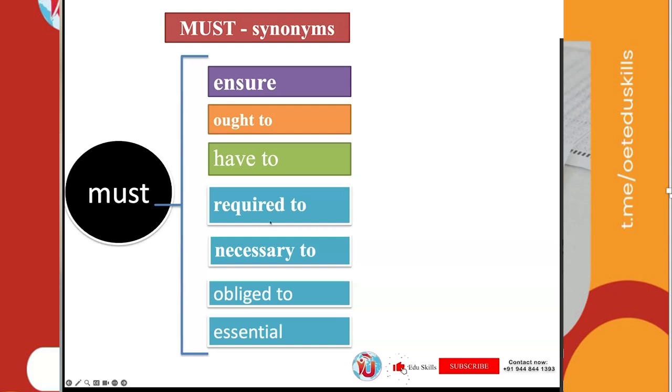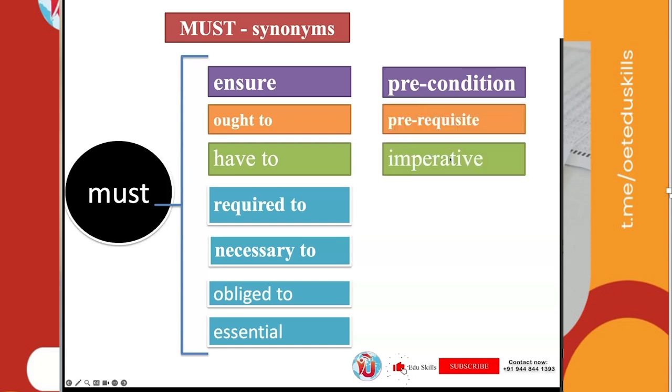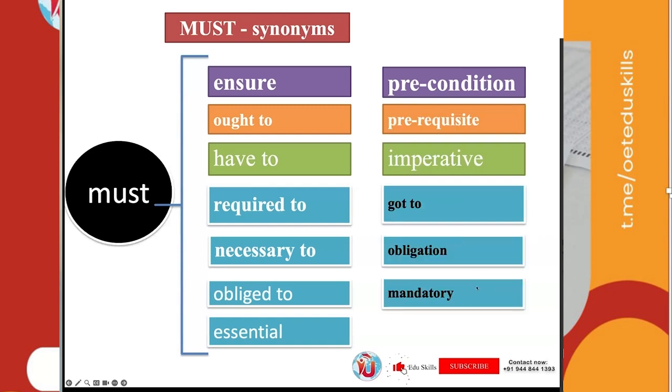So if these words appear, that means it's synonymous. That's same as must. Also you can say if some word like precondition comes, that is also synonymous of must. And prerequisite, imperative, you got to do it, obligation, mandatory. So these all are synonymous expressions of must, the modal verb must.